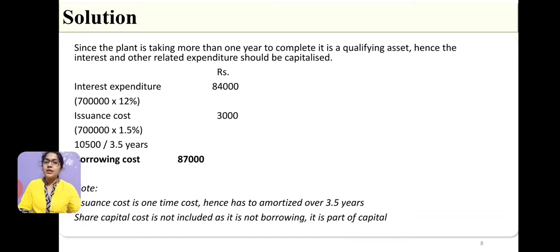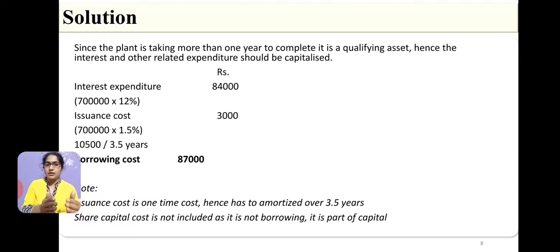Then they are also incurring issuance cost. So, issuance cost of 1.5% on 7 lakhs comes to 10,500. Now, the 10,500 is of course incurred today, but that 10,500 has to be amortized over the period of the construction, that is for 3.5 years.